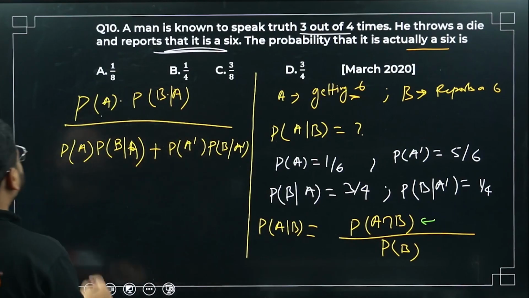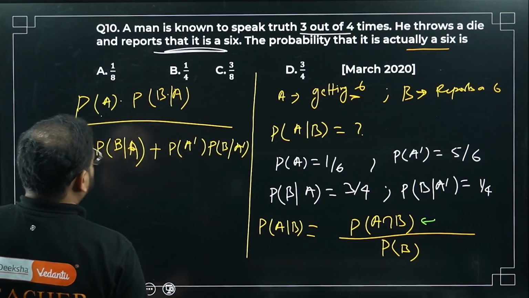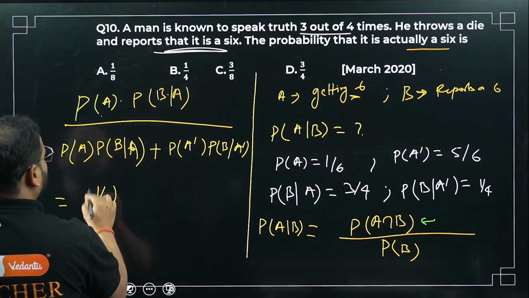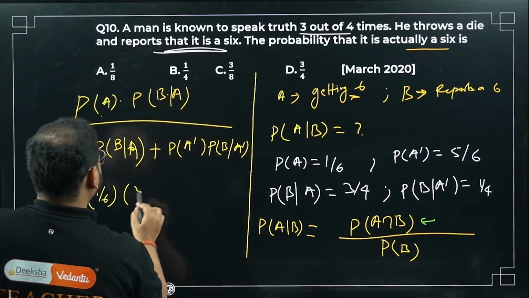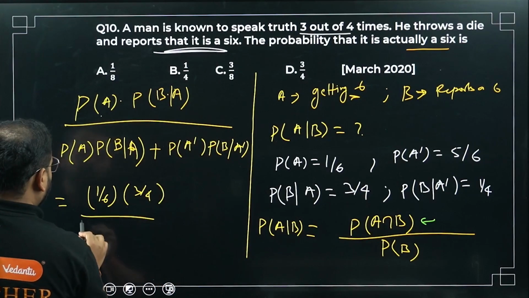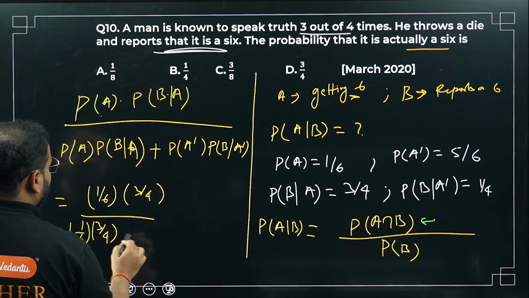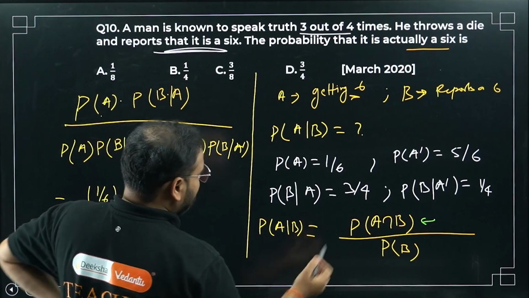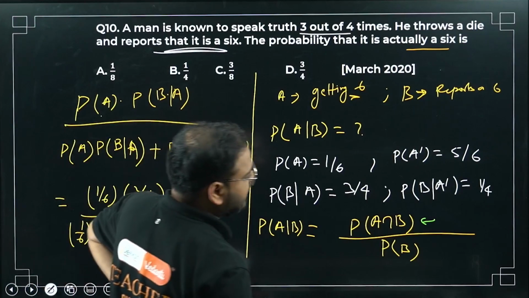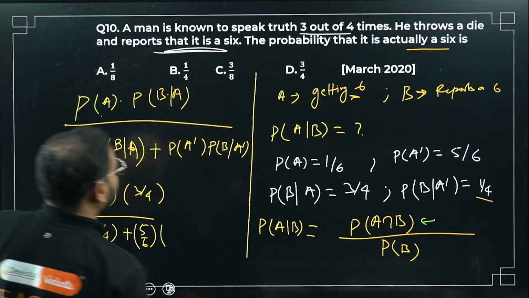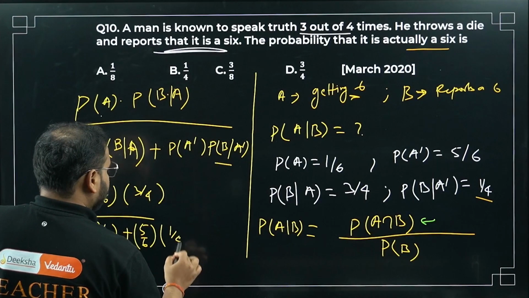Okay, let's find it out. Let's find this value. P(A) is how much, sir? P(A) is 1 by 6. Let's put everything in now. 1 by 6. P(B|A) is how much, sir? P(B|A) is 3 by 4. Same value will come here. 1 by 6, 3 by 4, and for not getting a 6, 5 by 6 and, please check, 1 by 4. P(B|A dash), probability of B conditional A dash. How much is that? 1 by 4. What is the answer, bacha?